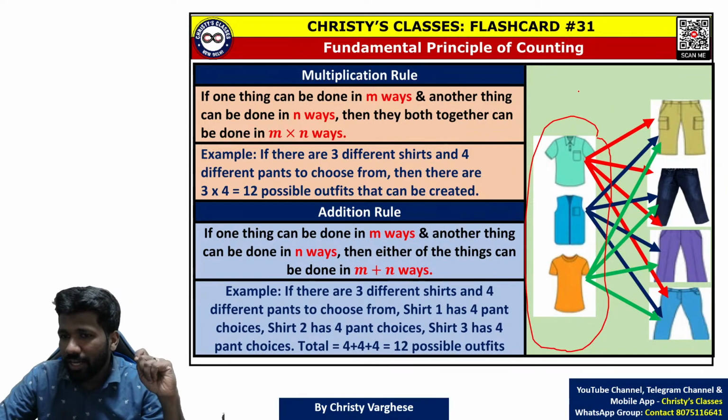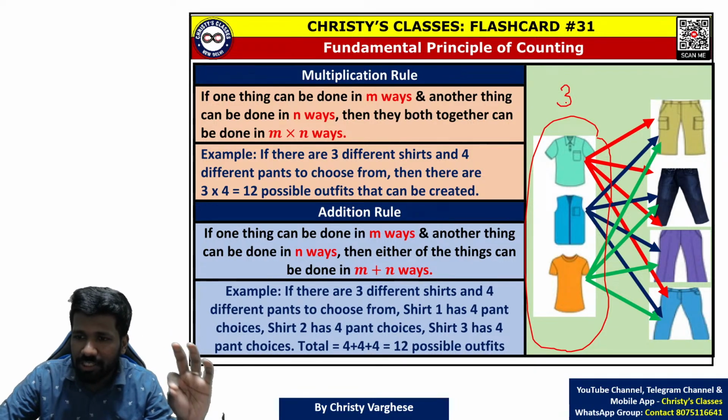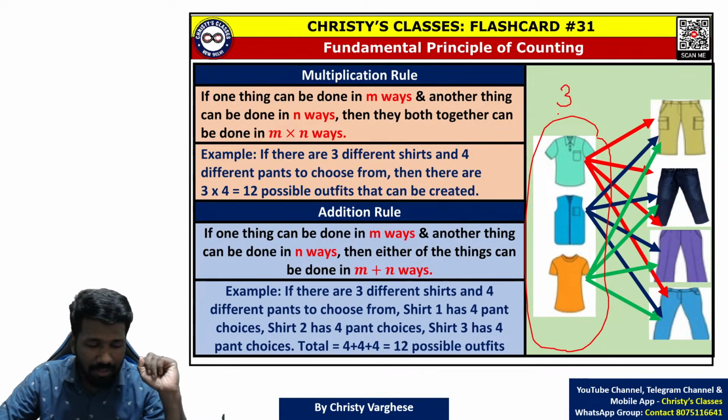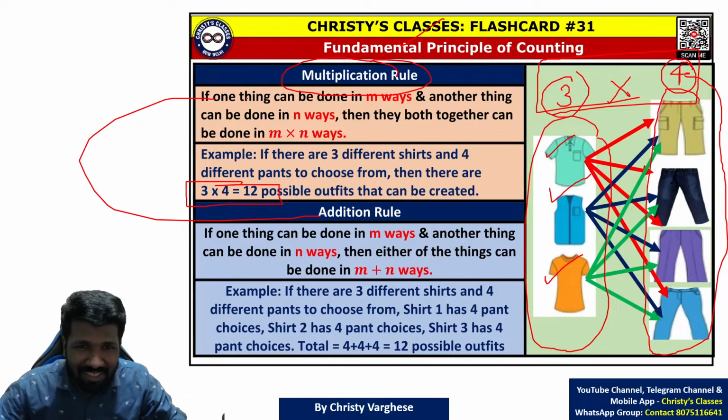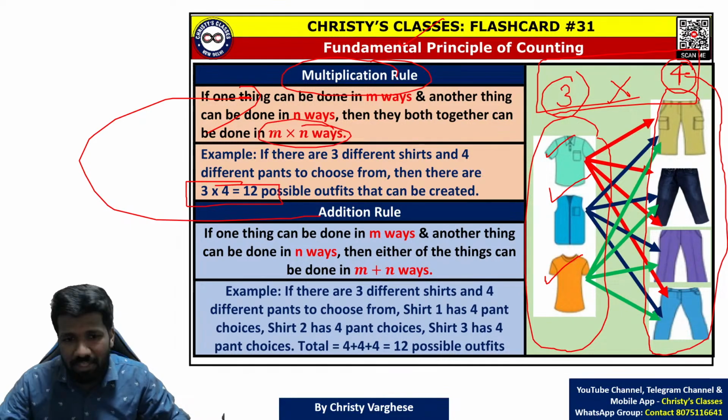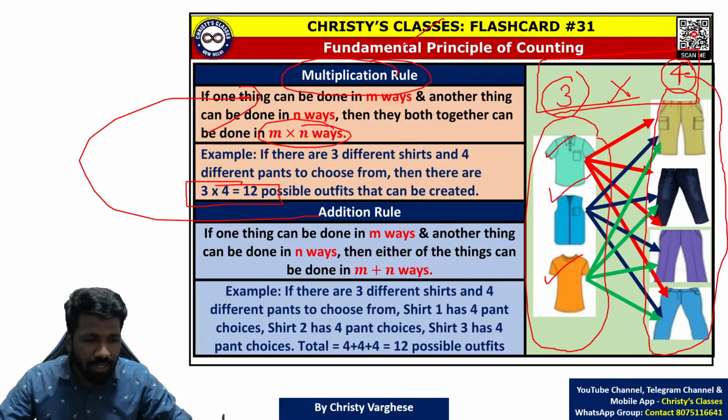How? At a time, 3 shirts. I can select shirts in 3 ways. I mean multiplication is repetitive addition. That is why we are extending the addition rule to form the multiplication rule. That way you can understand. So in most cases this multiplication rule itself is enough. If you are still not clear, one more example.